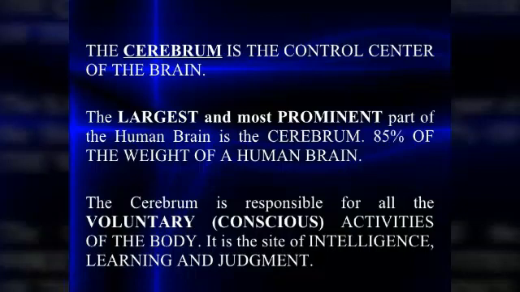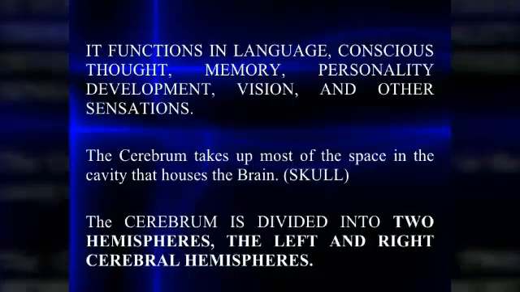Let's understand the cerebrum. It is the part of the forebrain, and it is responsible for thought, memory, personality development, vision, and other sensations, as these things are required for your growth and your career. So this is the first part of the brain, the cerebrum.